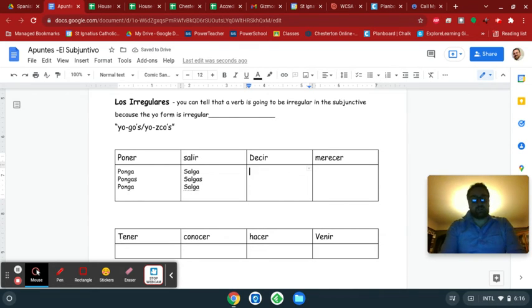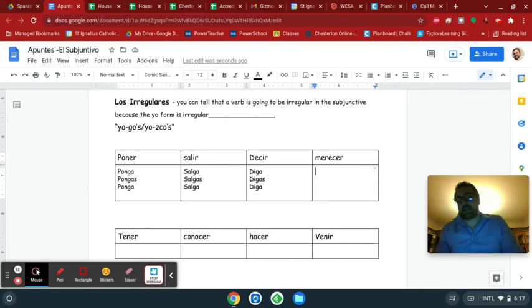Decir. Yo digo. It's digo, dices, dice. So this is a yo-go verb, but it's also a stem changing verb because the stem is dec, D-E-C, but it becomes dig when you actually conjugate it. So this is irregular in two ways. We're going to keep both of those irregularities. It's going to become diga, digas, and diga again. So we're going to keep the I and then we're going to keep the G.